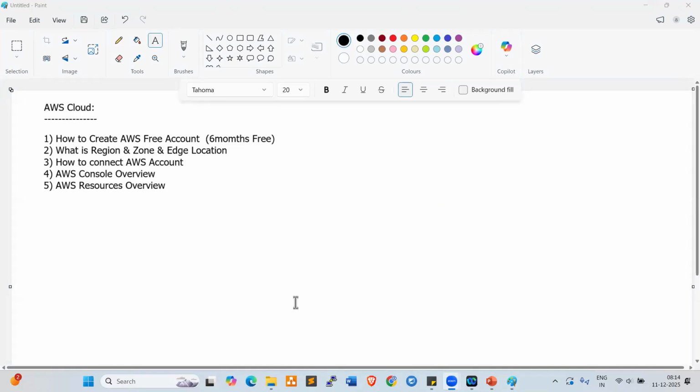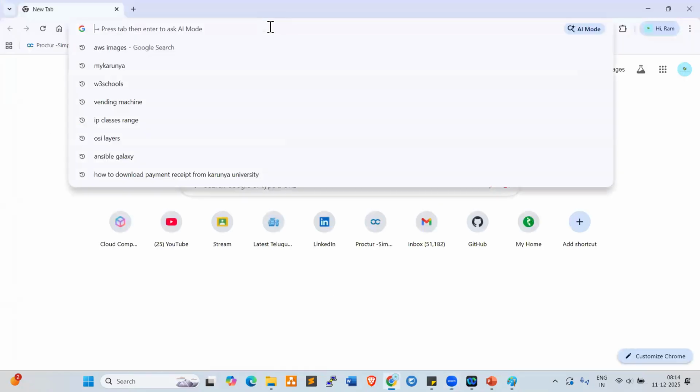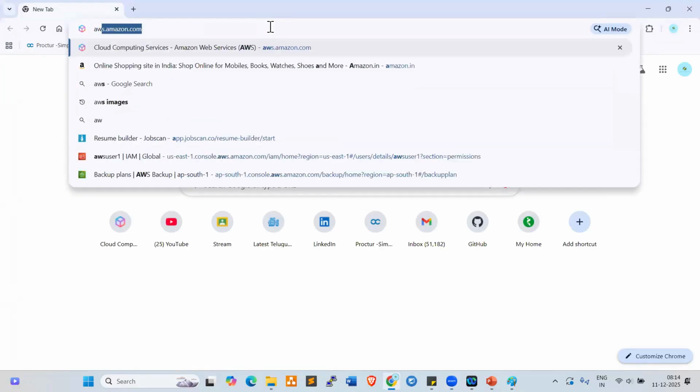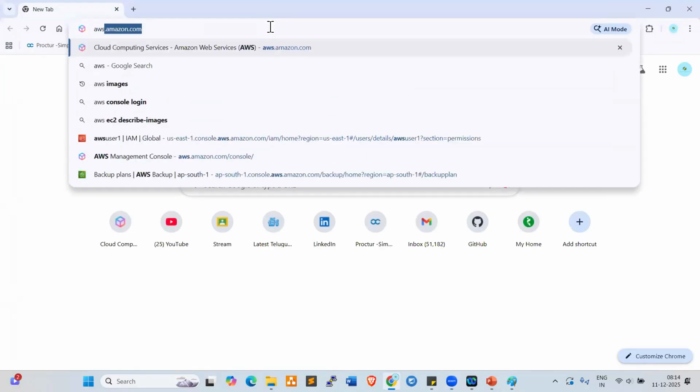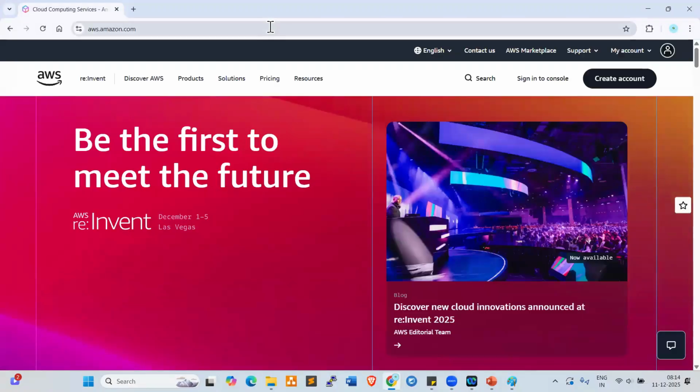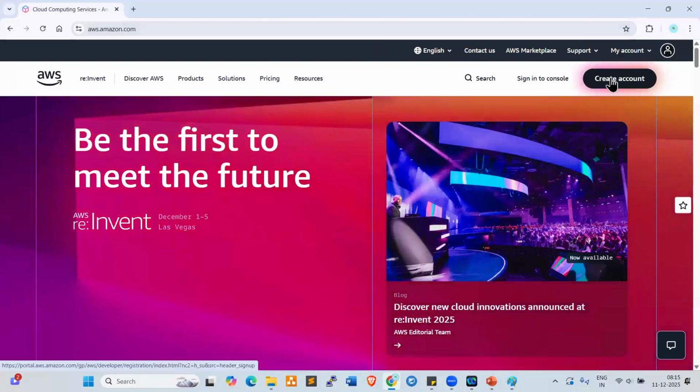Now, how to create a free tier AWS account? Let's try to understand. If you want to create an AWS account, go to aws.amazon.com, that is the URL. Enter. Now, click on create account.